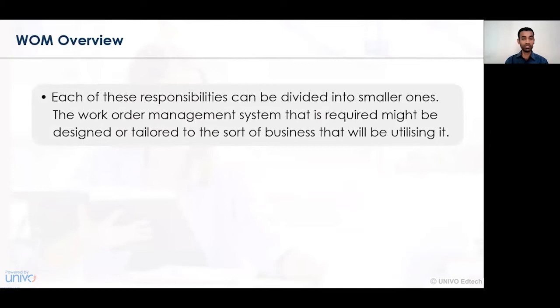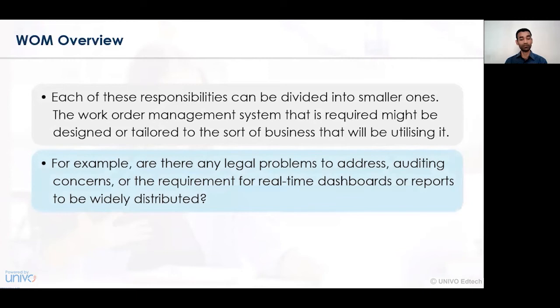And for that, a work order management system needs to exist. The work order management system may be either a computerized system or a manual system maintained in a particular organization. So depending on the availability, the cost factor, and what tailored system we need to implement, the business activities can be undertaken in the organization.